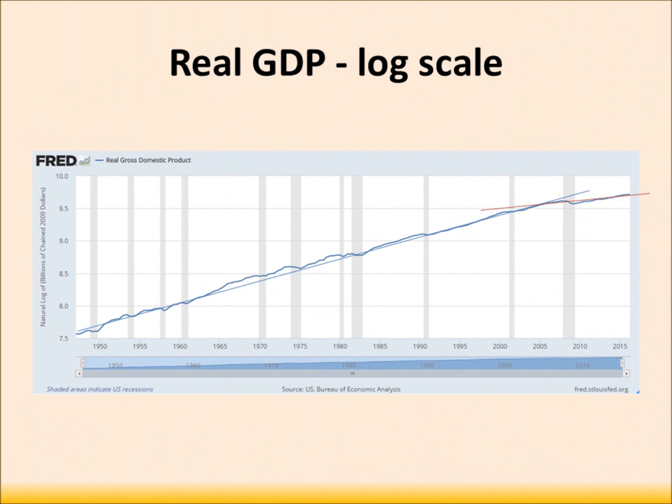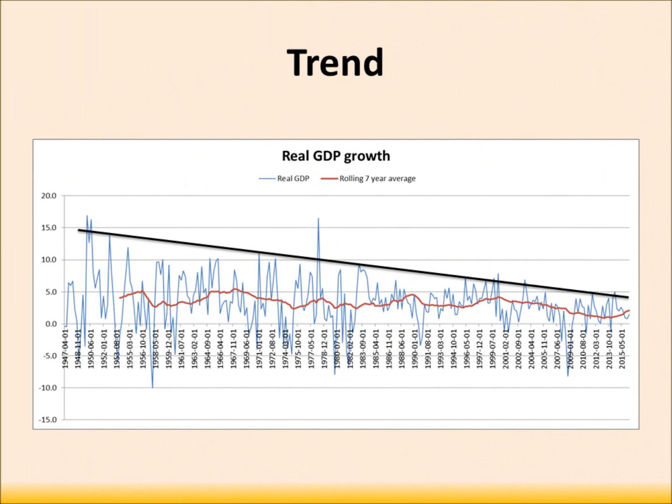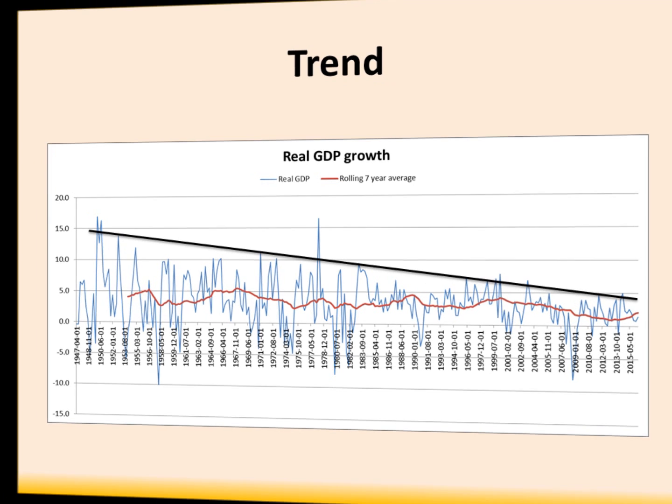This chart shows real GDP on a log scale. It has historically grown at about 3 to 4%, but the last 15 years have been below trend. This is the year-over-year change in real GDP, shown by the blue line. It's a bit hard to tell, but it's going down. The red line shows the rolling 7-year average. We'll show a close-up of that in a second. And the black line tracks the peaks, and that has been declining.